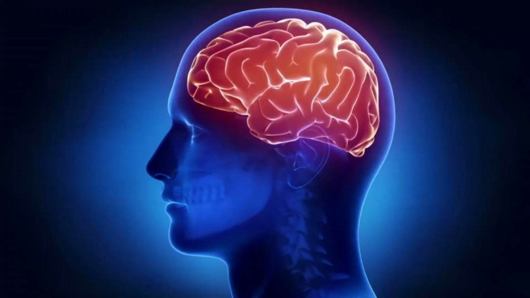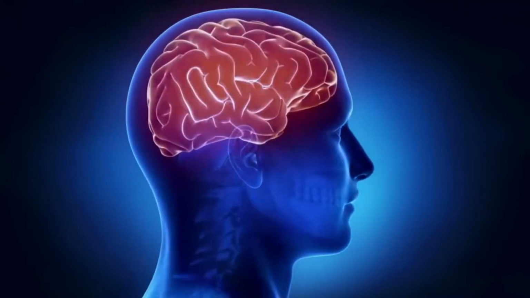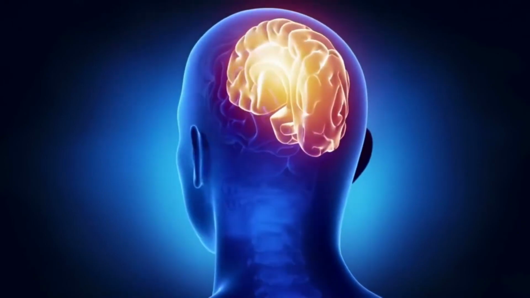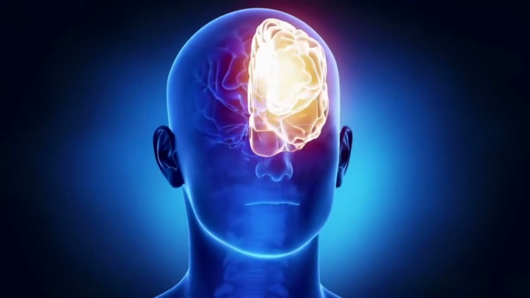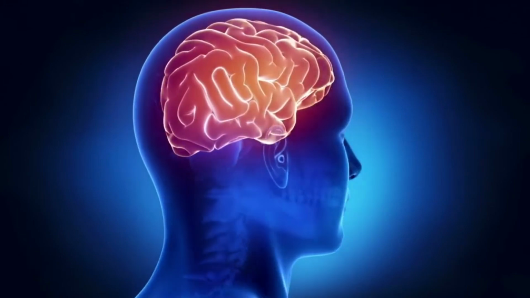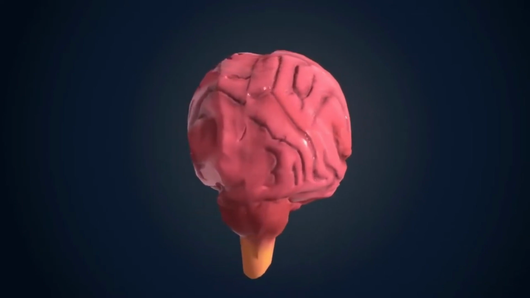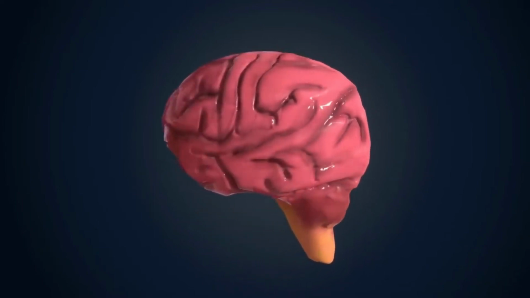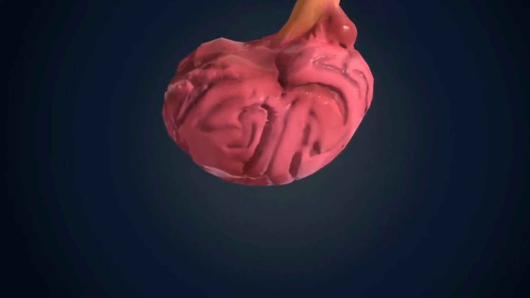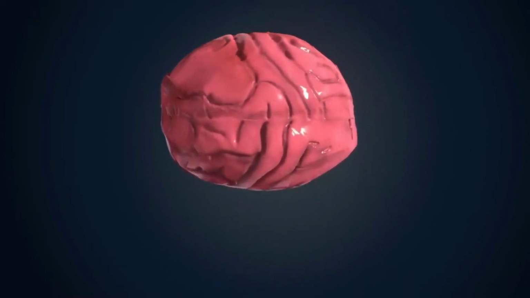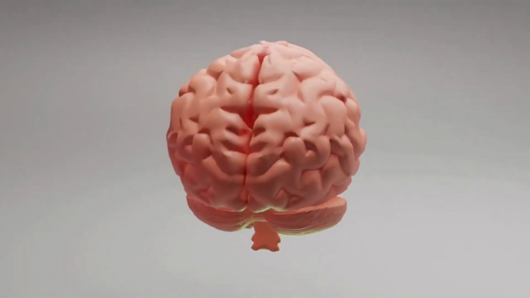4. Communication. Information processing in the brain involves complex interactions between different regions. Signals travel along neural pathways, forming circuits that coordinate various functions such as sensory perception, motor control, language processing, and emotional regulation. 5. Plasticity. The brain exhibits neuroplasticity, the ability to reorganize and adapt in response to experiences, learning, and environmental changes. This plasticity allows the brain to form new connections, strengthen existing ones, and recover from injuries or trauma.